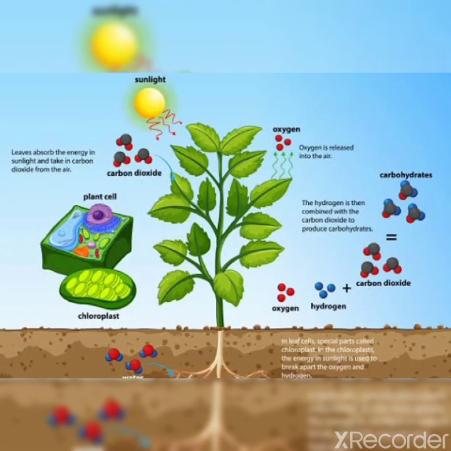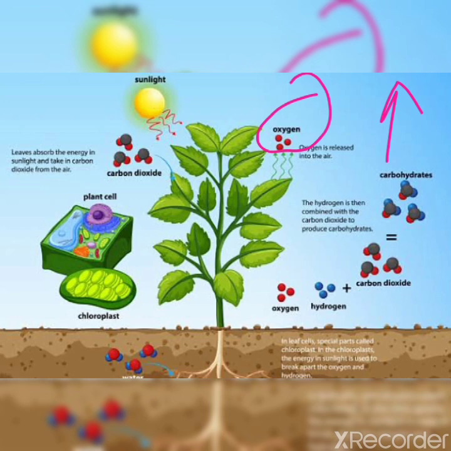When water splits, oxygen is produced, and this oxygen is released into the air. Okay? And when carbon dioxide splits, carbon is obtained, which is used to make sugar. Sugars are formed during the photosynthesis process. Simple sugars are formed, which then combine to form complex sugars. Clear, class?